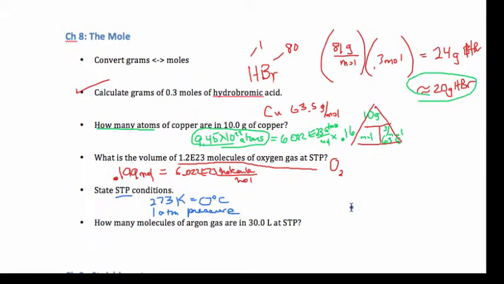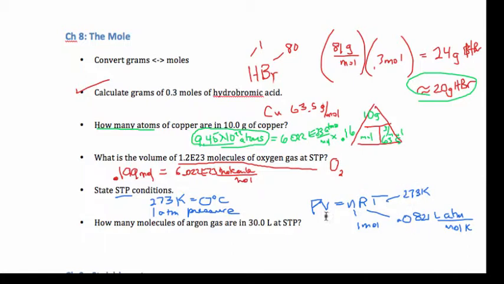You can just memorize this, or you can work it through PV equals nRT, the ideal gas law. If you look at 1 mole, the ideal gas constant of 0.0821 liter atmosphere over mole Kelvin, and remember you always want to stay in Kelvin for any of your gas laws.